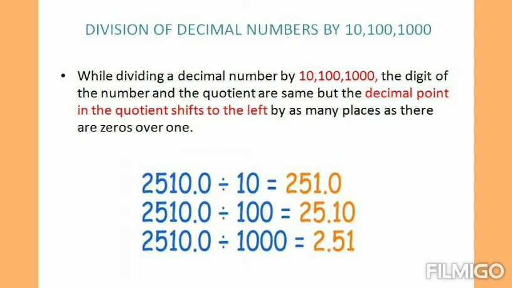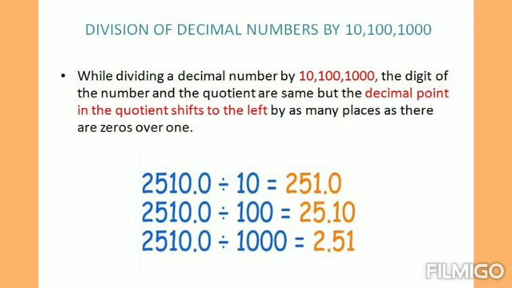Okay, children, division of decimal numbers by 10, 100, 1000. Children, we know that division is the opposite of multiplication. So, whatever rule we have followed while multiplying the decimal numbers, we have to apply the same rule in the opposite direction. There we applied everything to the right of the decimal point.